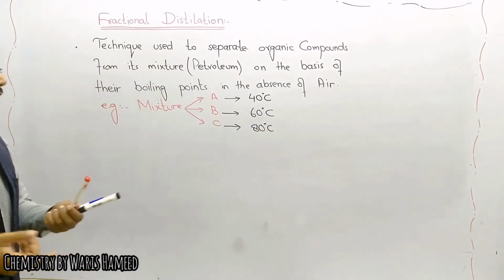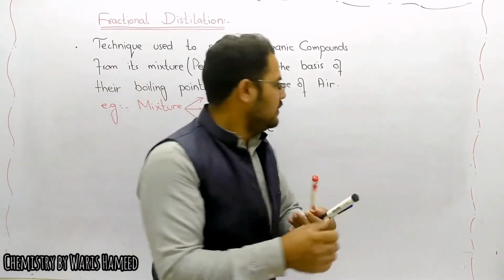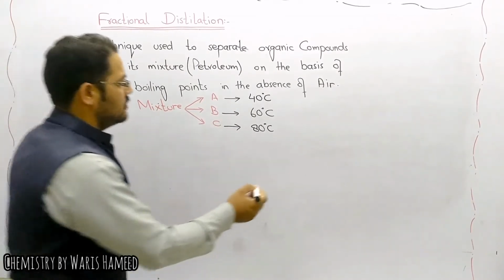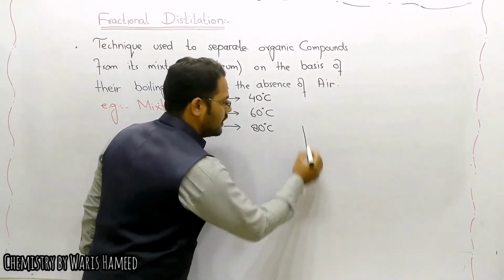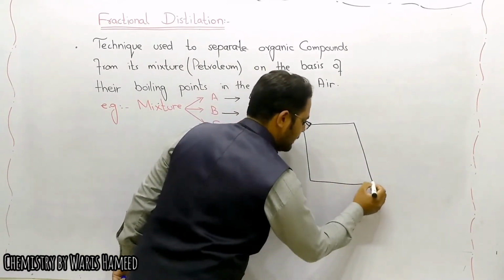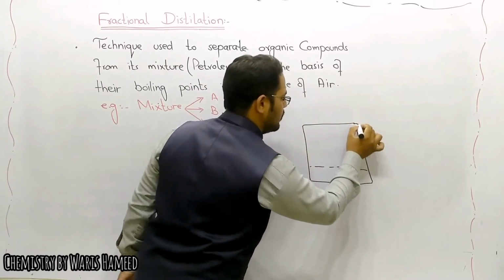Then what we will do is take this mixture in a fully isolated container. Suppose it's an enclosed container, and here is the mixture, and here will be the outlet.